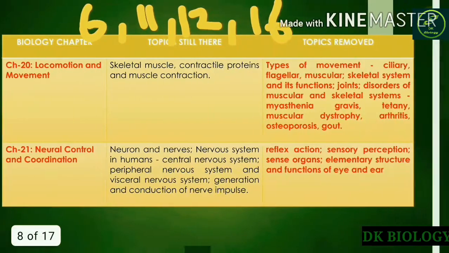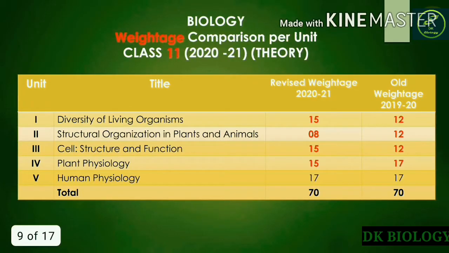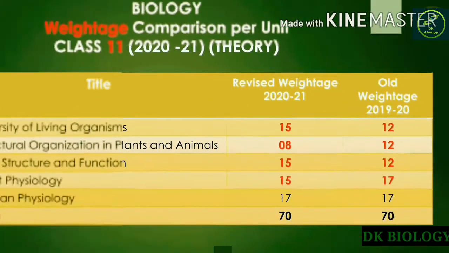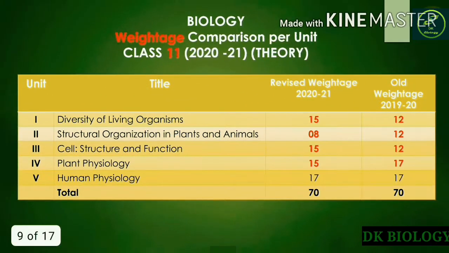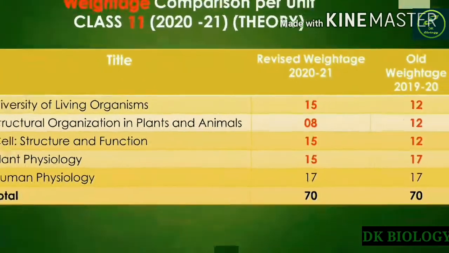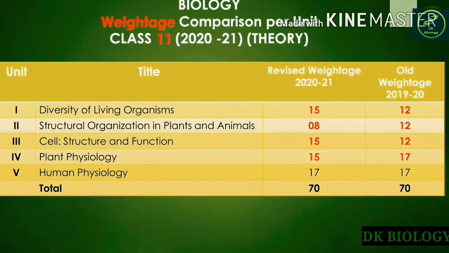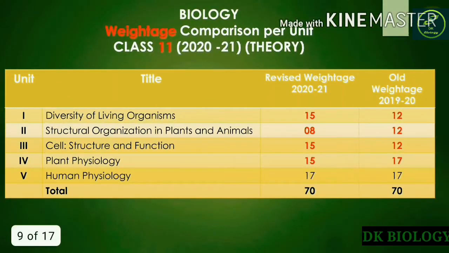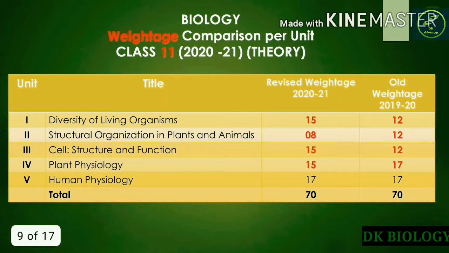One of the important things is this summary. This is something important that you should know about these units, the weightage. Here you can see the comparison between the old weightage and the revised weightage. So you can see the diversity of living organisms unit's weightage has been increased by 3 marks. In the second unit, weightage decreased by 4 marks. In the third unit, there is no change, but still the weightage has increased by 3 marks. Plant physiology, 2 chapters have been removed and the weightage decreased by 2 marks. Human physiology, weightage will remain the same. So this was all about the plus 1 class. You must take a screenshot of this weightage. This is the thing you should know about your exam syllabus.